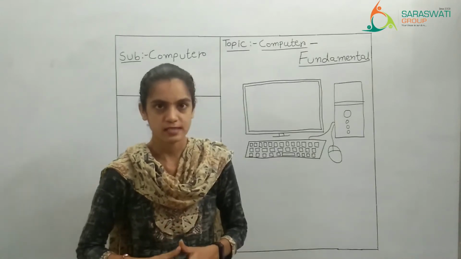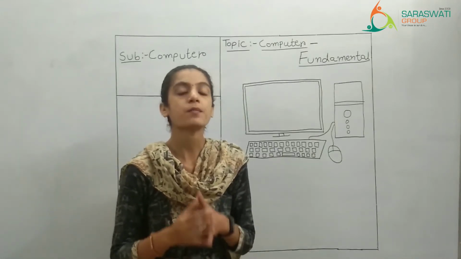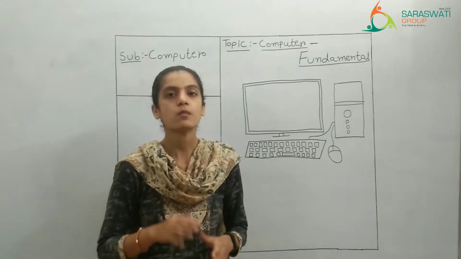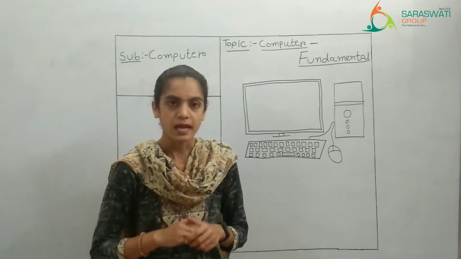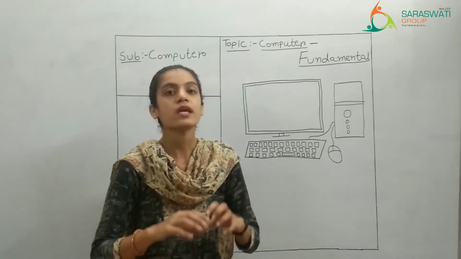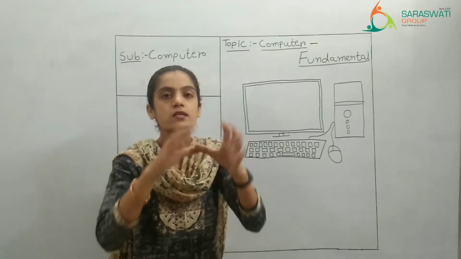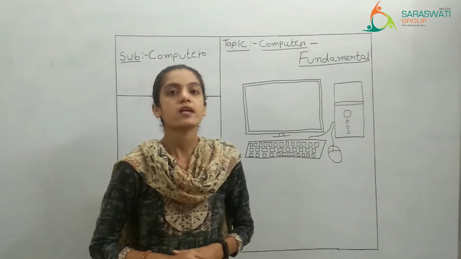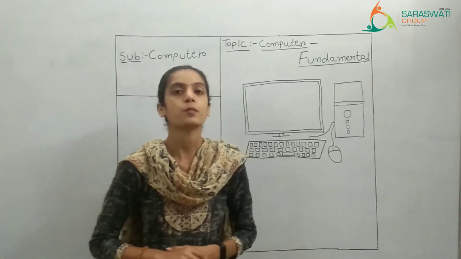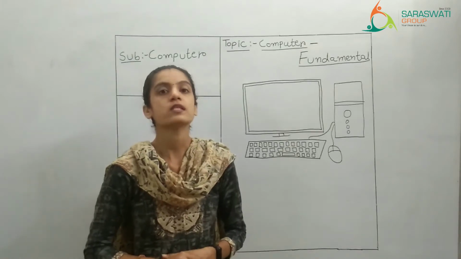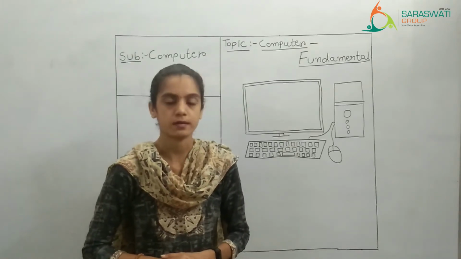Computer works on the instruction or command given to it. Say for example, if you want to type a letter, you will type that letter with the help of a keyboard. That means when you start typing, only then it will show those letters on the screen, right? We can say that computer does not have a brain of its own. It works on the instruction given to it.